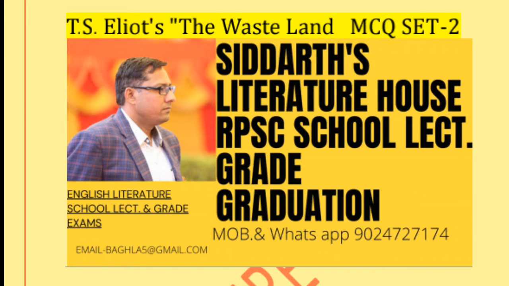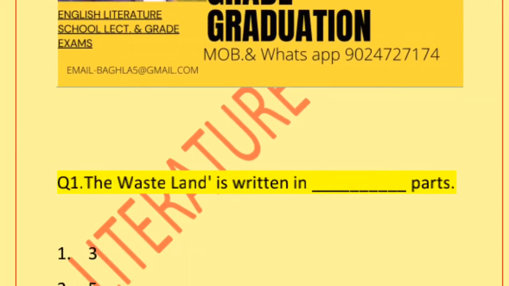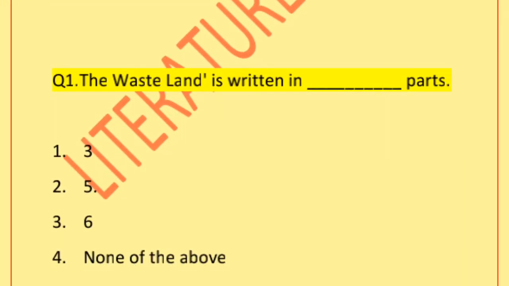Let's see, the first question: The Waste Land is written by T.S. Eliot in how many parts? Options are in 3 parts, in 5 parts, in 6 parts, none of the above. The Waste Land is written in 5 parts. Option second is the correct answer here.